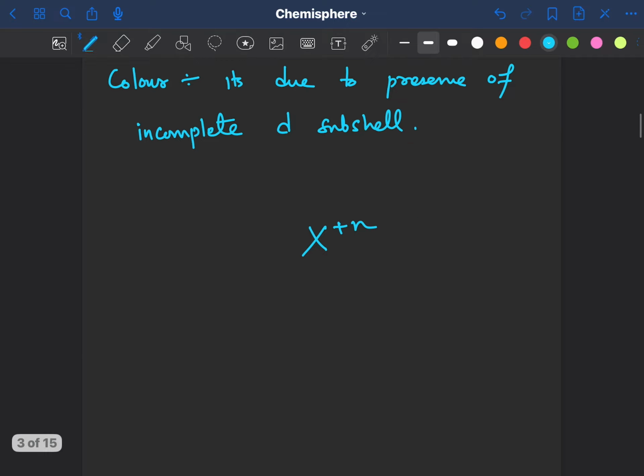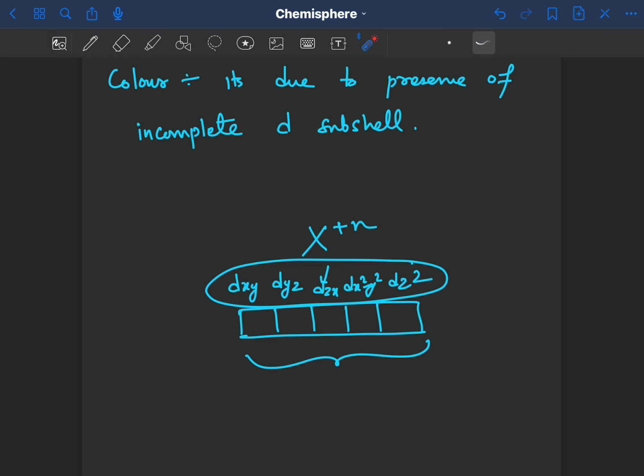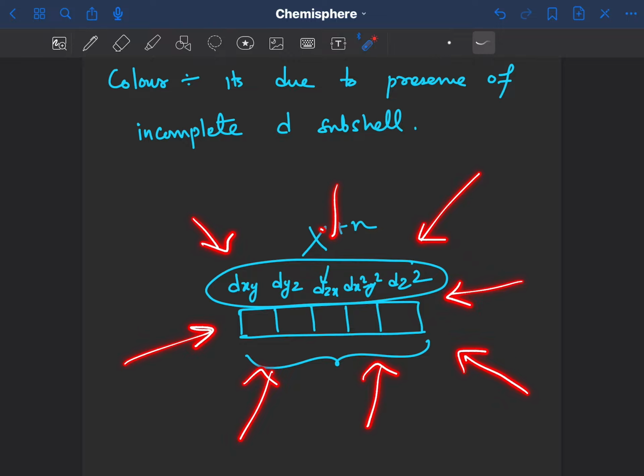In the absence of ligands they are degenerate, that is all five of them: dxy, dyz, dzx, dx square minus y square, and dz square. All of these have the same energy in the absence of ligands. That's why they are degenerate. But the moment ligands approach them, they split into two, that is T2g and Eg.